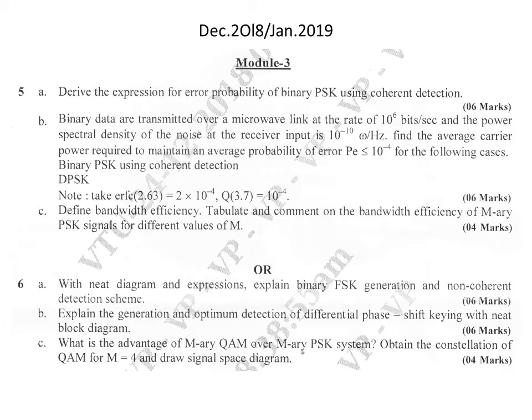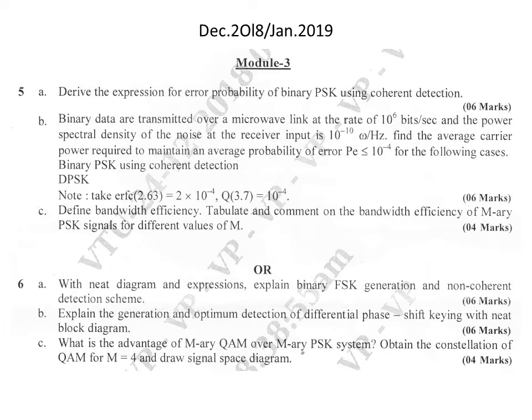The next question paper is December 2018, January 2019. So here if you just look into the first question, that is derive the expression for error probability of binary PSK using coherent detection. So this is the repeated one. In the previous question paper also this particular question is asked. So we should give importance to this probability of error for PSK. So already we have discussed about it.